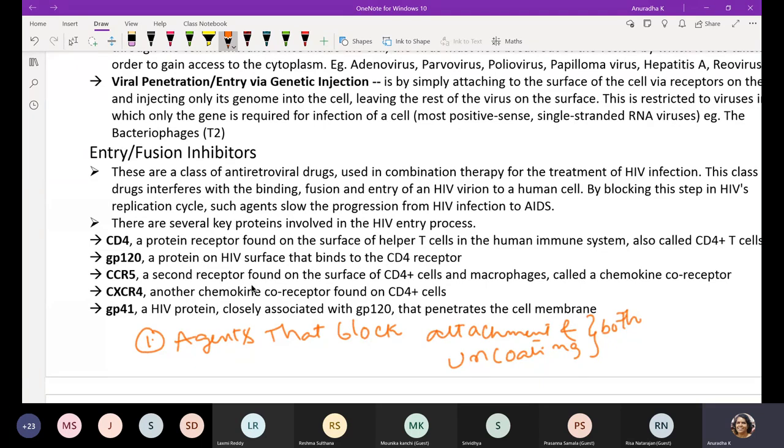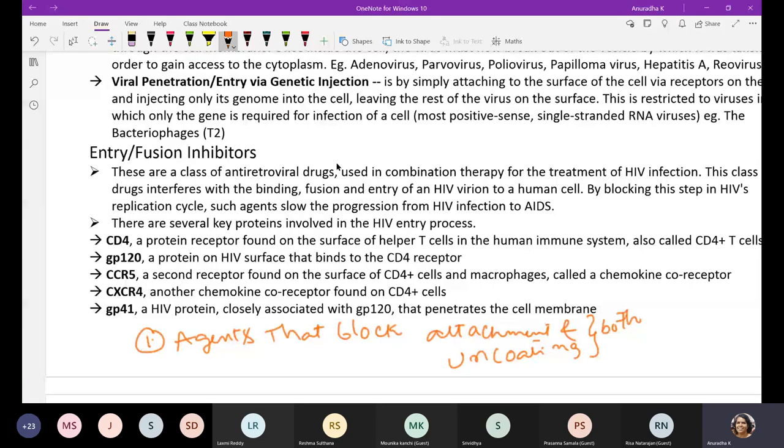There are several key points in HIV infection, like the GP120 envelope protein, which helps in binding of the HIV envelope to the CD4 receptor. I also explained the CCR5 receptor, which is found on CD4 cells as well as macrophages, and the CXCR4 receptor, a chemokine receptor found on CD4 cells, and GP41, which is required for penetration.